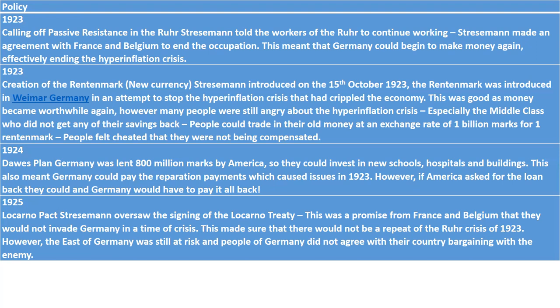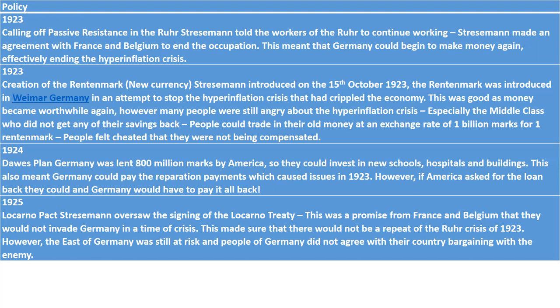Furthermore, in 1925, Germany signed the Locarno Pact. Stresemann oversaw the signing of this treaty, and it was a promise from France and Belgium that they would not invade Germany in a time of crisis, which secures Germany's border, which means there is not going to be a repeat of the Ruhr crisis of 1923.